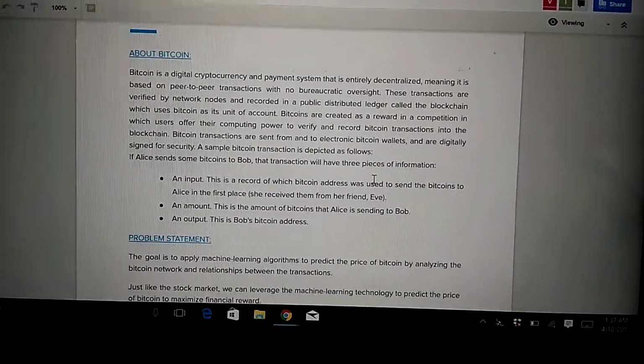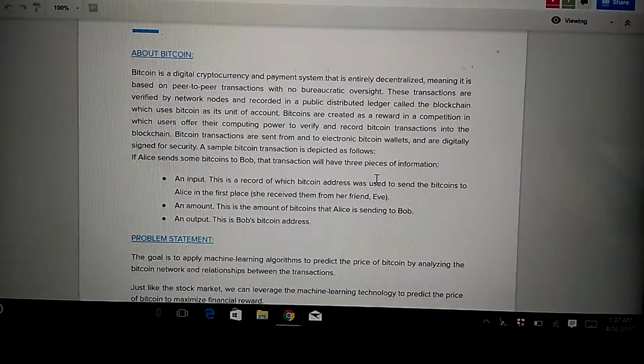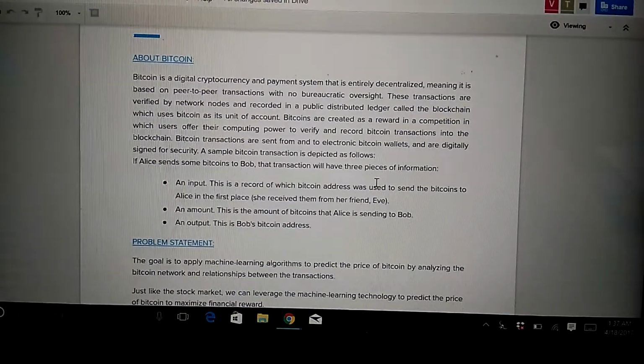So here's a little bit about Bitcoin. Bitcoin is a digital cryptocurrency and payment system that is entirely decentralized, and it's a P2P transaction with no bureaucratic oversight.